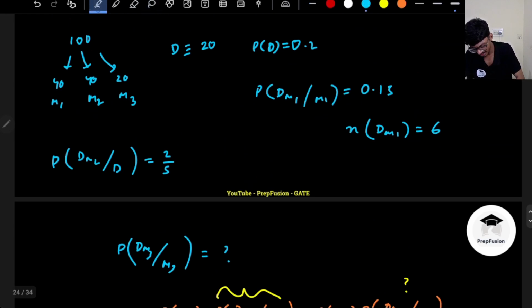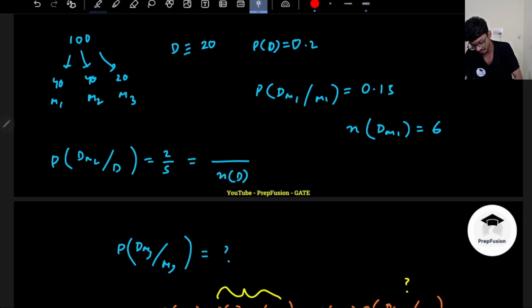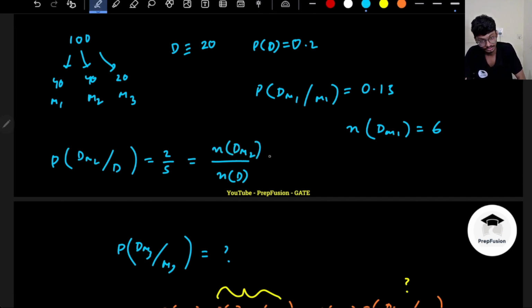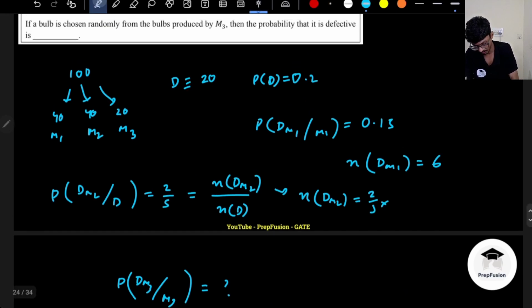Here, what is my sample space? It is given to me already that it is a defective bulb. I already know that, so my sample space is now smaller. It is the number of defective bulbs that are from M2, divided by the number of defective bulbs. So from here I will be able to find n of D∩M2. What will be n of D∩M2? This will be equal to 2 by 5 into the number of defective bulbs, that is 20. So this will be 8. So 8 bulbs from M2 are defective.